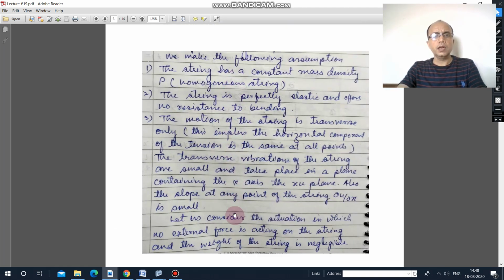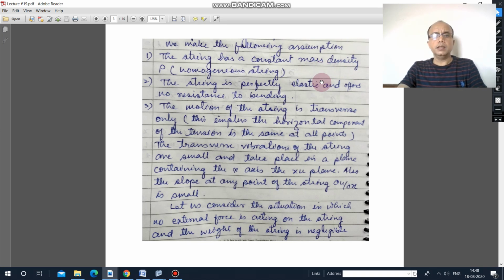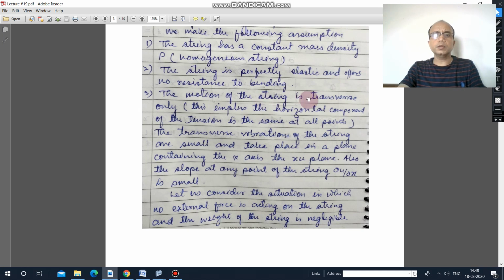Now move forward. We make the following assumptions. Number one, the string has a constant mass density. It means this is a homogeneous string; at every point the density is the same. The string is perfectly elastic and offers no resistance to bending. Whenever you are bending or stretching it, no resistance is there. The motion of the string is transverse only, in the vertical direction only. This implies that the horizontal component of the tension is the same at all points.